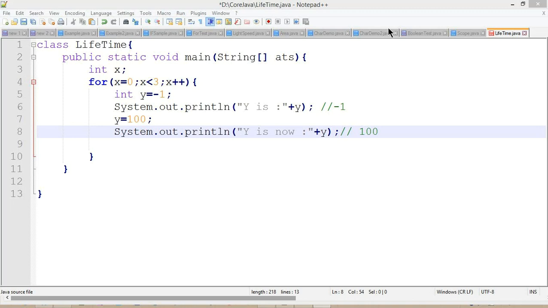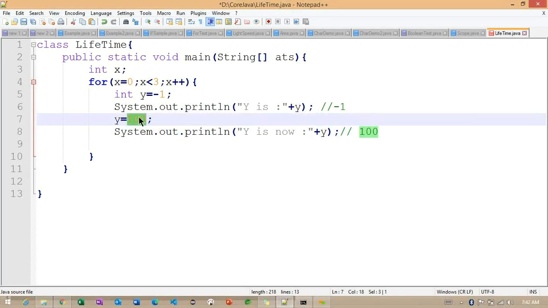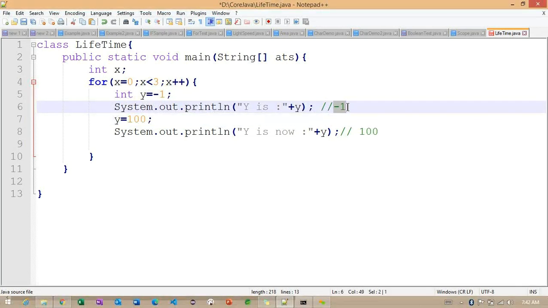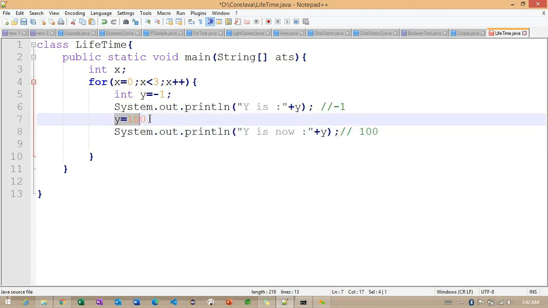If you observe carefully, we are assigning this particular value 100 here. For the second time, why are we going to get -1 here? First time you provided the output -1 and 100, right? Now you can see in line number 7, we are initializing the value as 100. The -1 will become 100 here.